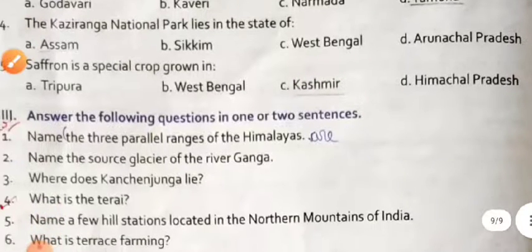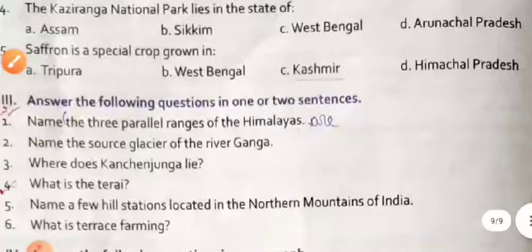Answer the following questions in one or two sentences. Name the three parallel ranges of the Himalayas. It is a very easy answer. There are three ranges of the Himalayas. The Himadri range is the Greater Himalayas, the Himachal range is the Middle Himalayas, and the Shivalik range is the Lower Himalayas.